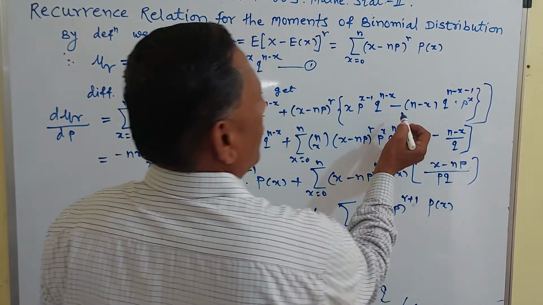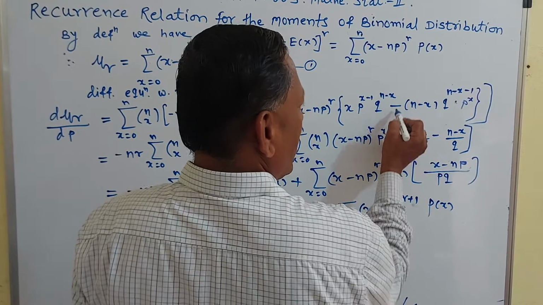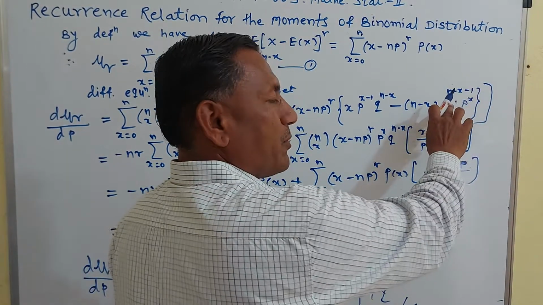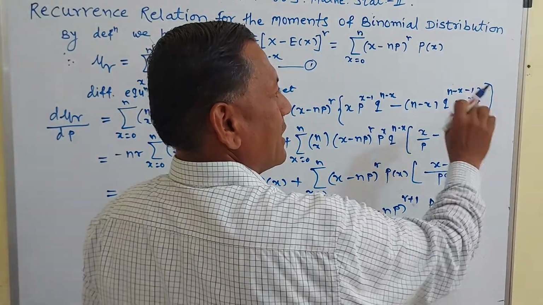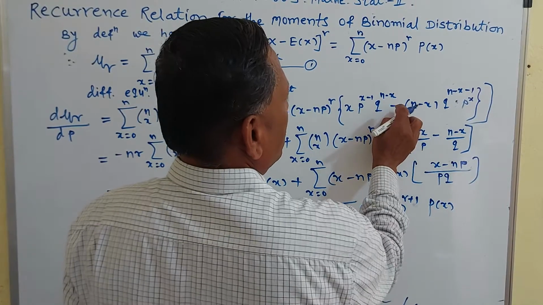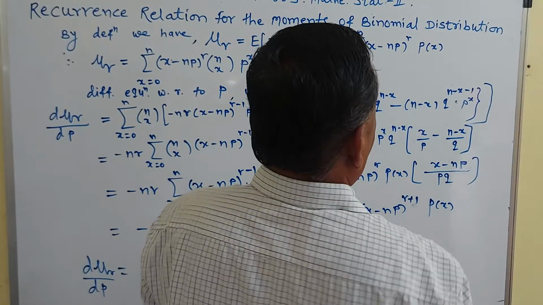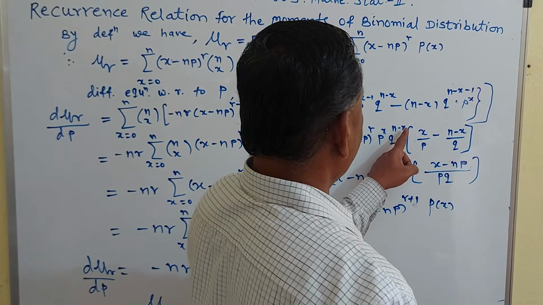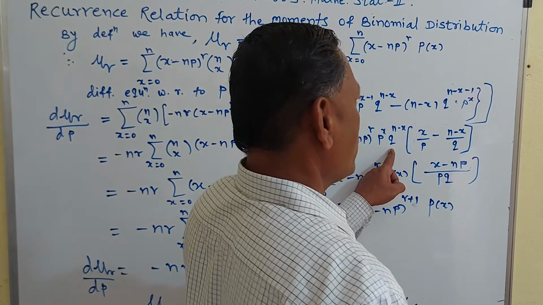Then minus. Now here plus (n minus x) into q raised to n minus x minus 1 into the derivative of q. Q means 1 minus p, and the derivative of 1 minus p is minus 1. Therefore plus becomes minus here. Then minus, p raised to x common, q raised to n minus x common, and only q raised to minus 1 there.